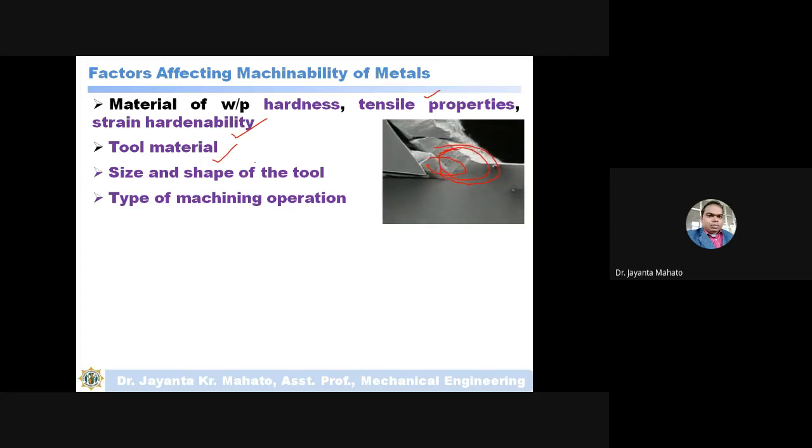To produce a thread with the desired pitch, teeth and teeth height, all the parameters of a thread are difficult, because aluminum has a tendency to gum up. So the type of operation you perform on that material also affects the machinability of the material.